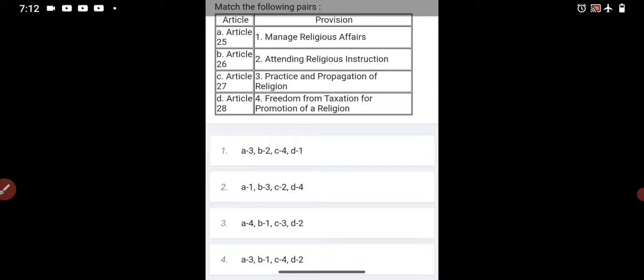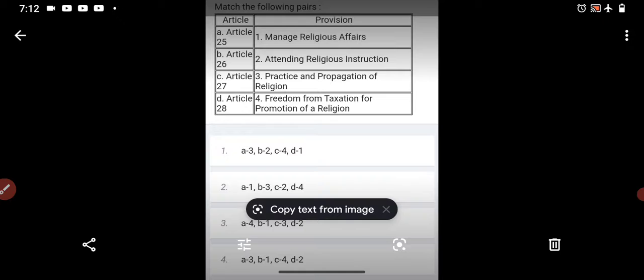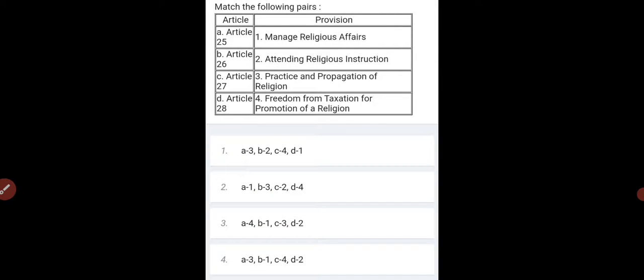We all know about Article 27, regarding taxation for promotion of religion. So if we connect C to 4, that is option 1 and 4. So we have two options, then we must eliminate one.